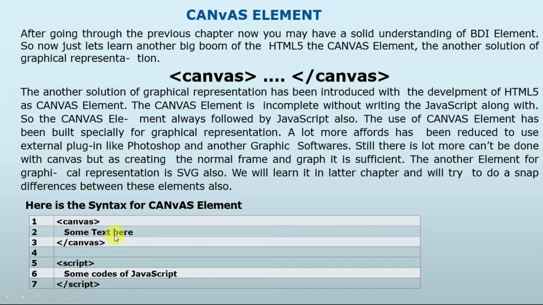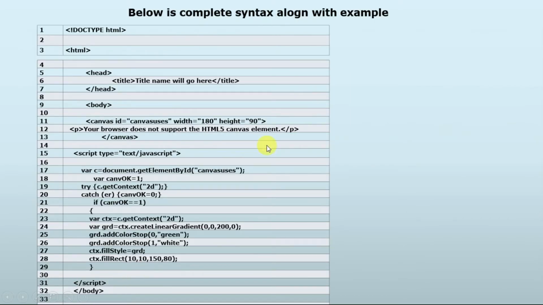The canvas, some text, tag, canvas close, script tag, script close. We can see that there is a body, and inside that a canvas with an ID. The canvas uses width 180, height 90. Here is a paragraph: your browser does not support HTML canvas. It is a basic paragraph, you can write anything in that. So canvas close. There is a script type. Inside this script we are writing the canvas operations that we want to perform. We can get more detail in our next videos as well.